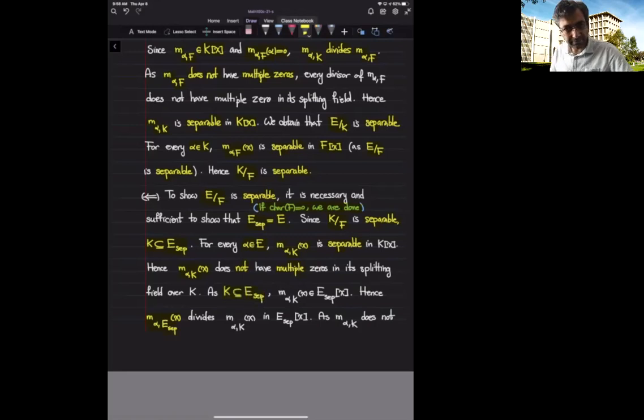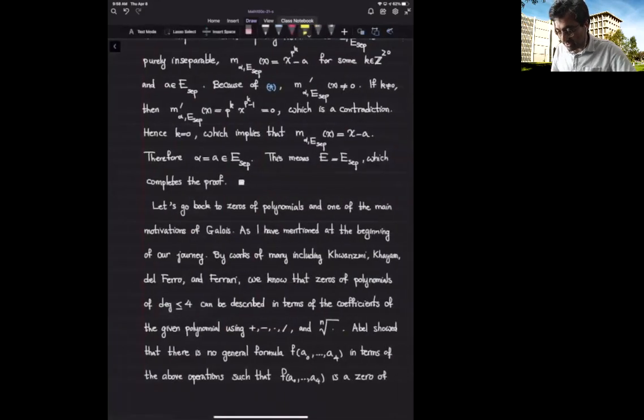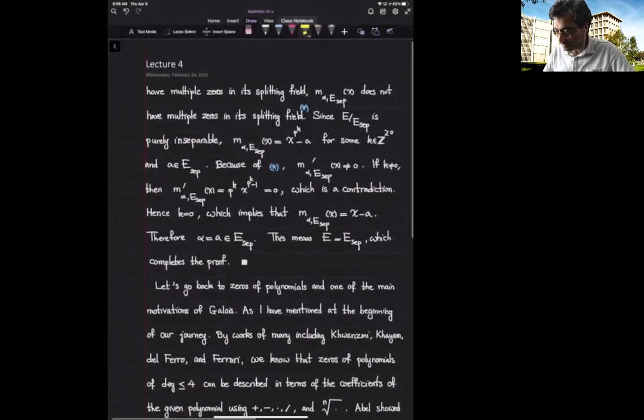So by a similar argument as we have seen before, the minimal polynomial of alpha in this larger field should divide the minimal polynomial of alpha over K. And therefore, the minimal polynomial of alpha over E sub sep does not have multiple zeros, because the minimal polynomial of alpha over K did not have multiple zeros.